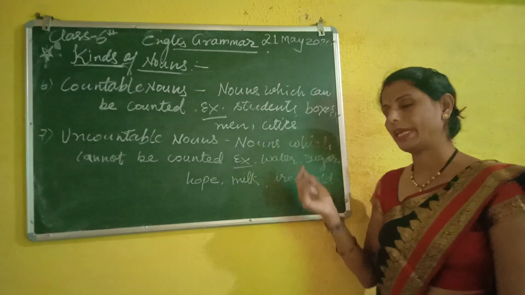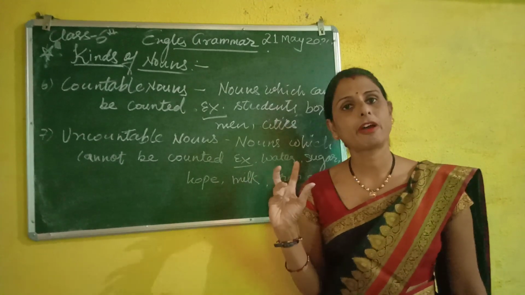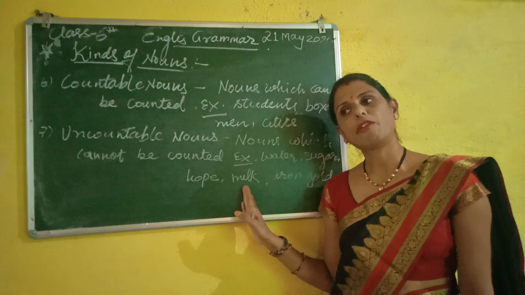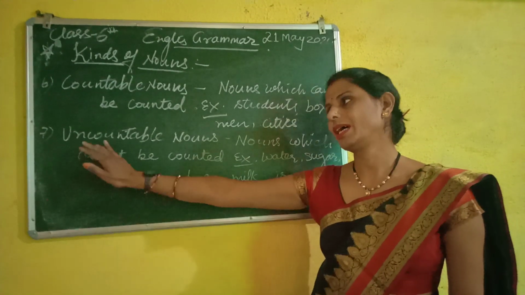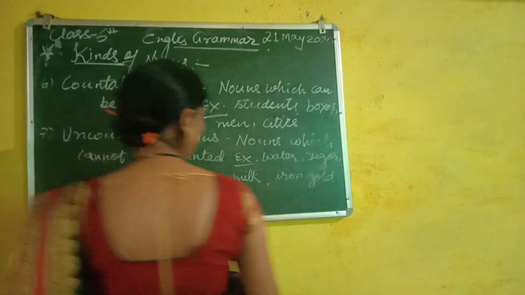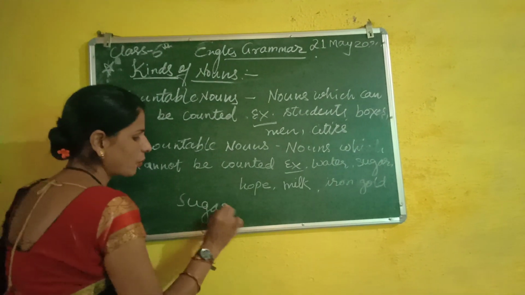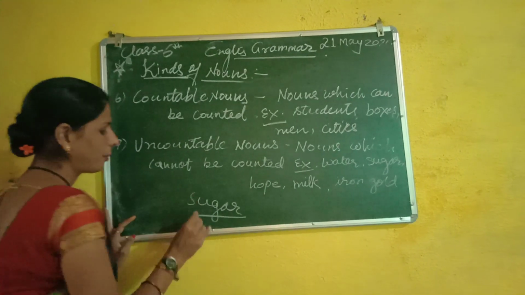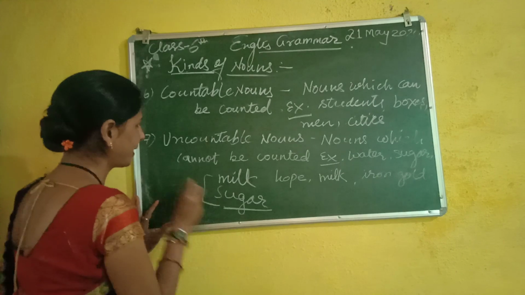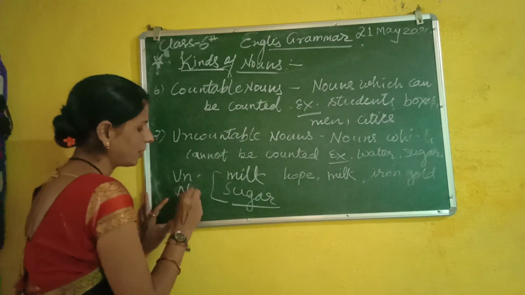If the quantity is not written of water, sugar, or milk, they will come under uncountable nouns. If the quantity of sugar is not written, if the quantity of milk is not written, it is an uncountable noun.